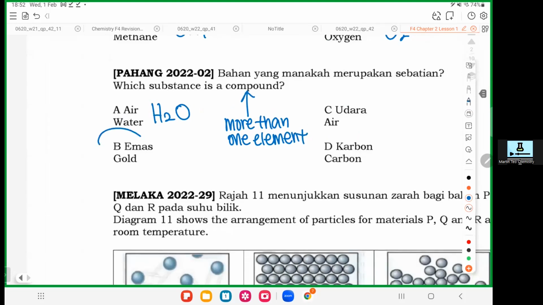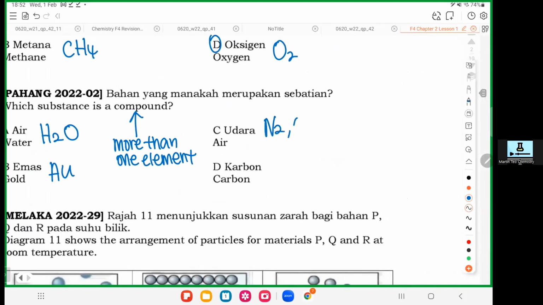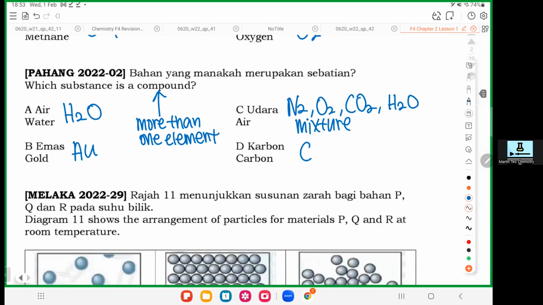Okay, next one, gold. So gold is Au. You don't need to know the formula for gold. Do you have something inside the gold? No. All right. So air got what? Air got nitrogen, air got oxygen, air got carbon dioxide, air got water inside. All the gases in the air, you can use some technology to separate them. If you can separate them, they are a mixture. They just mix only. Nitrogen, oxygen, they mix together. They didn't combine and form something else. So it's not a compound. It's just a mixture. So carbon is C. Okay, only one species. So it is an element.